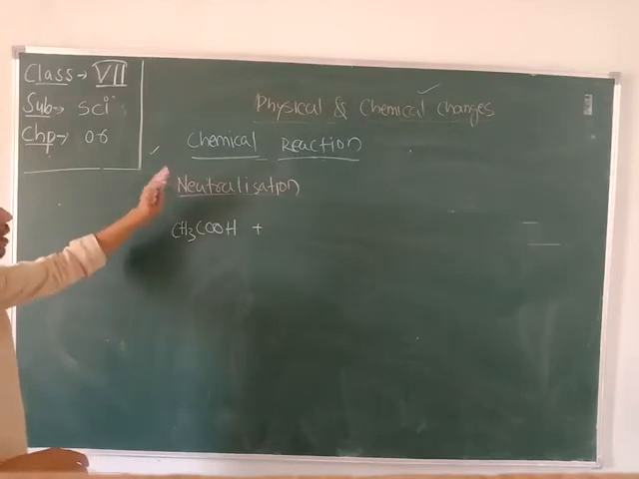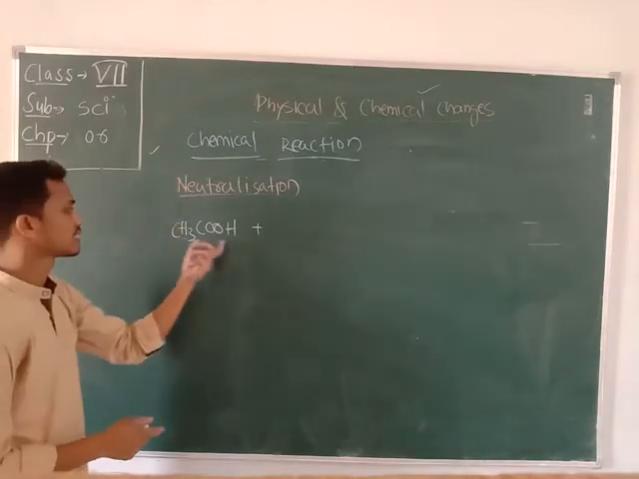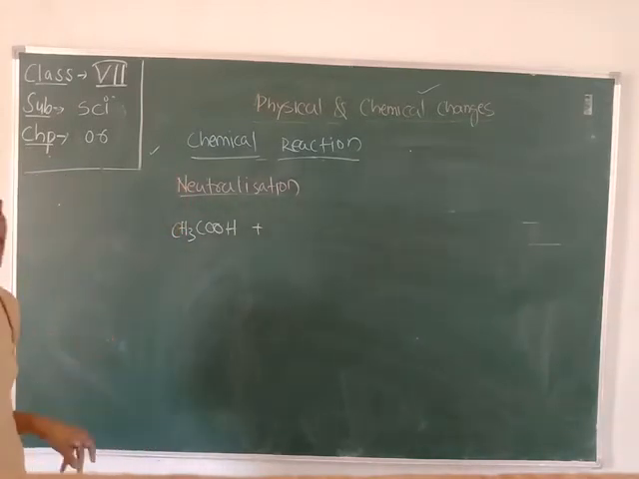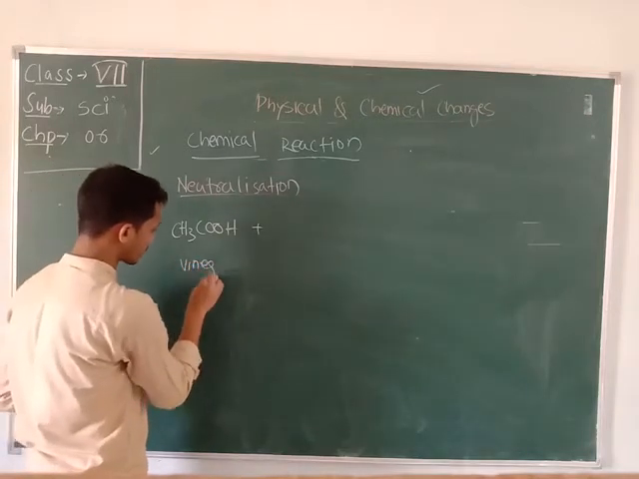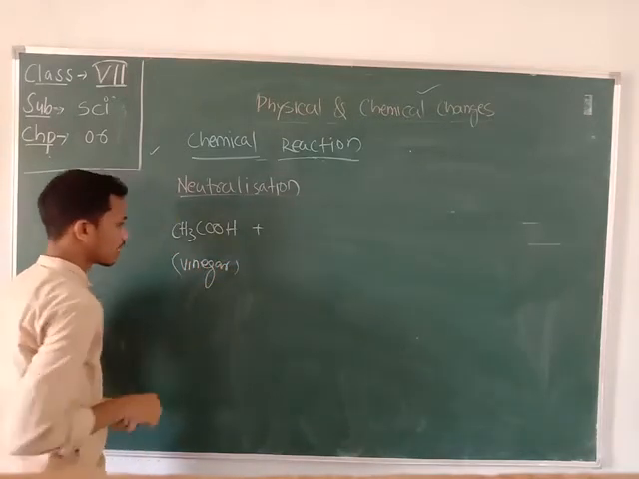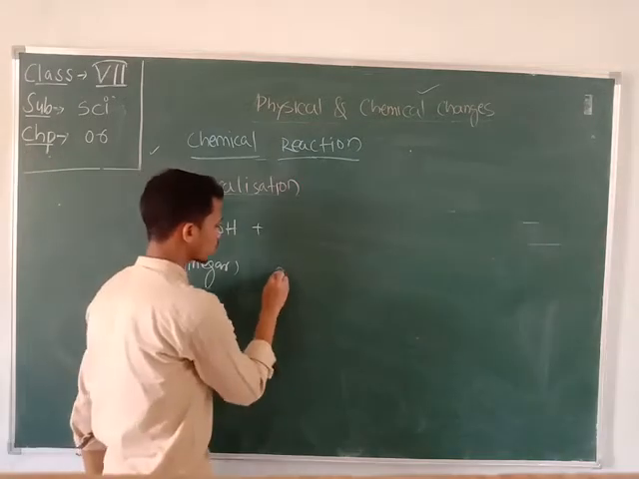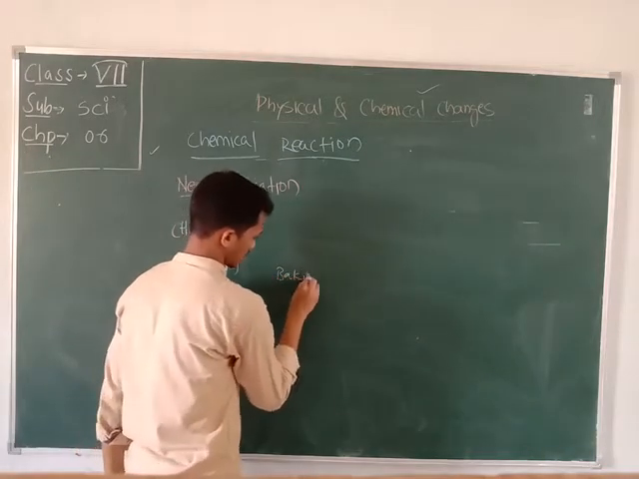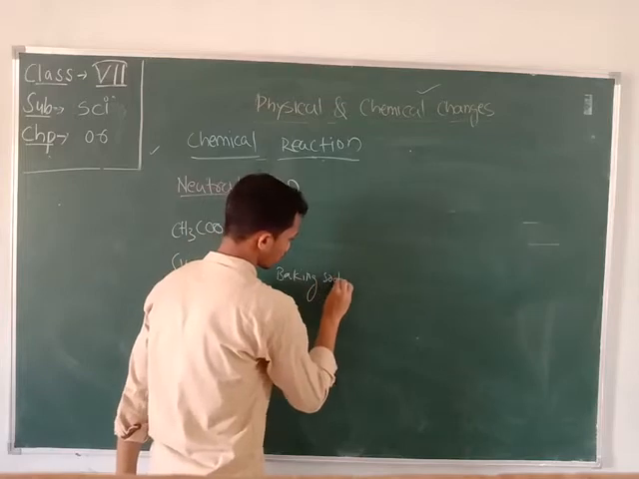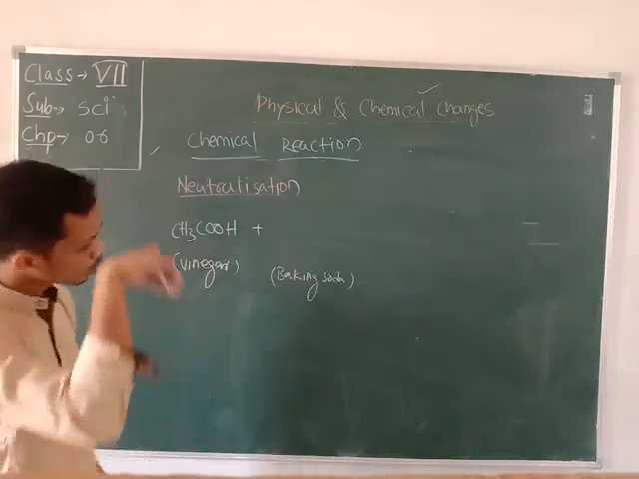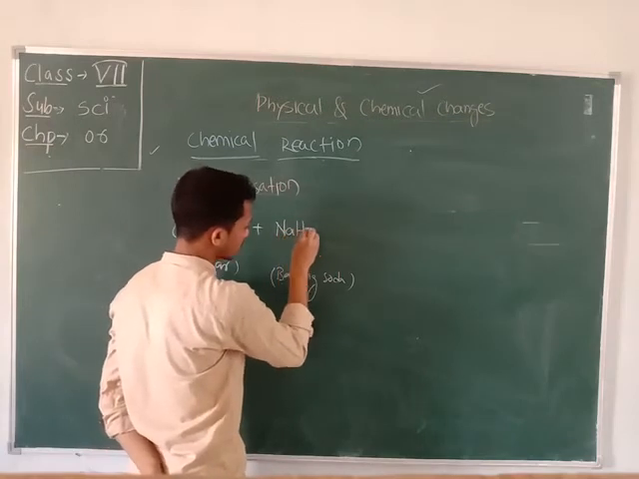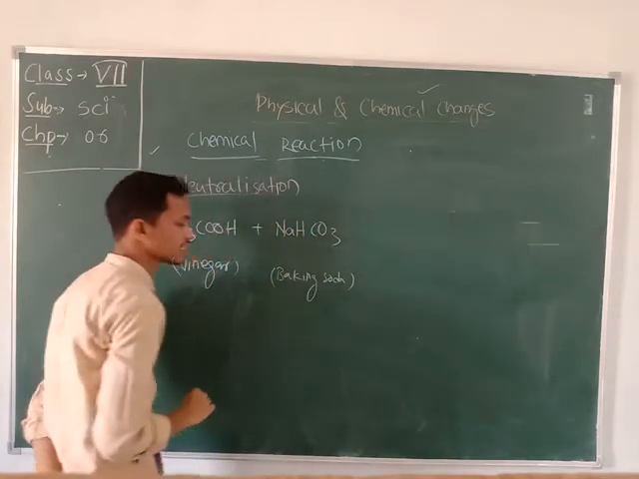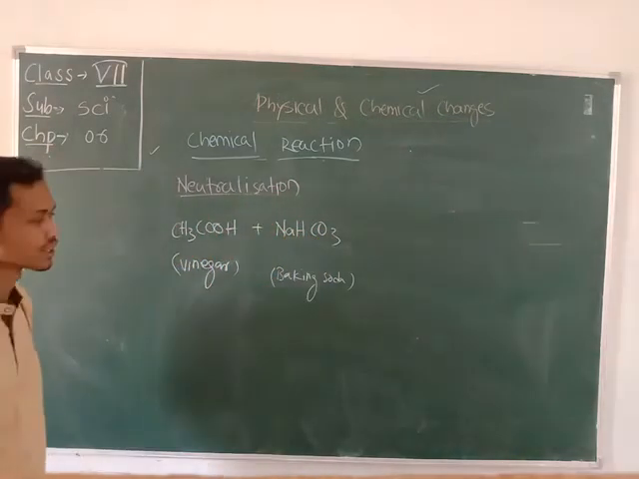So here take the neutral, that is your CH3COOH, that is your acetic acid, which is the formula of your vinegar. And now comes the next, your baking soda. So what is the formula of baking soda? The sodium hydrogen carbonate, NaHCO3, is the formula for the baking soda.